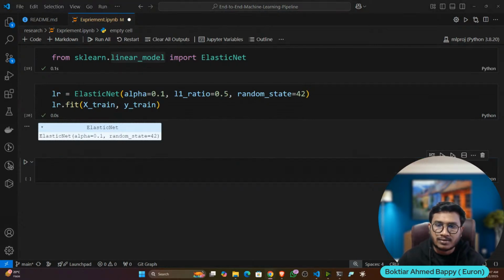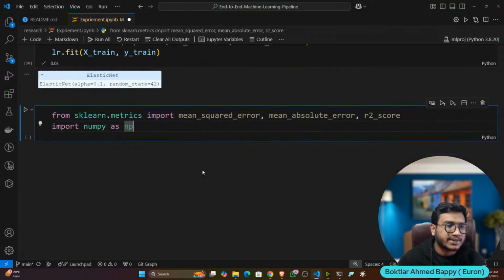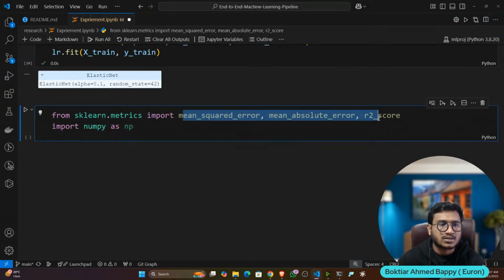Now let's try to calculate the accuracy score and losses. I'm going to import some metrics like mean squared error, mean absolute error, and R2 score. You already know that in a regression problem statement we use these metrics. This is the error and this is the accuracy score.